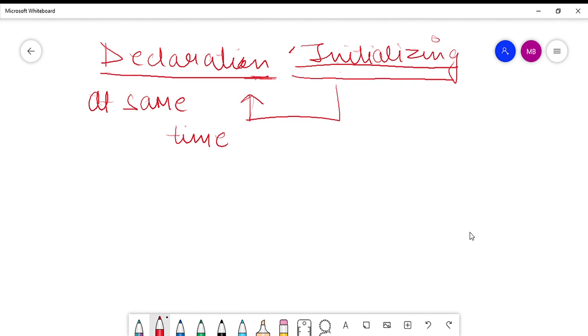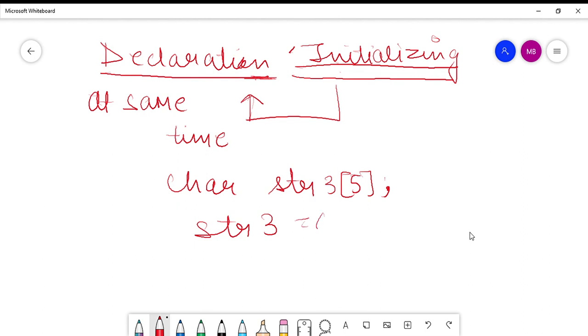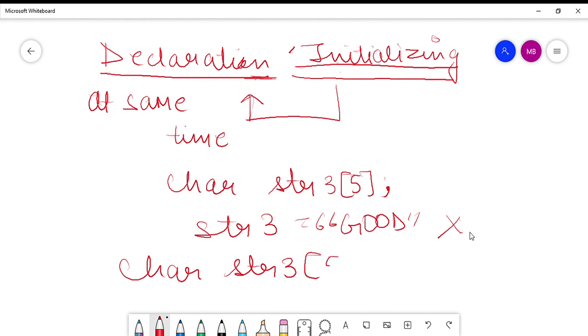So for example, if I declare a character array like this, then if I initialize it later like this, it is wrong or invalid. I cannot do it like this. How will it be done? It will be done like this: char str3[5] equals good.